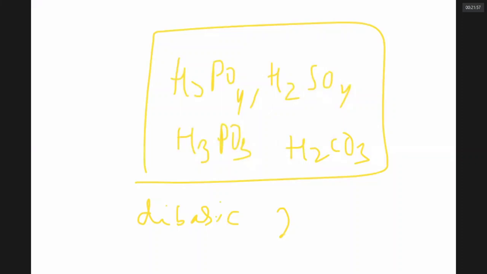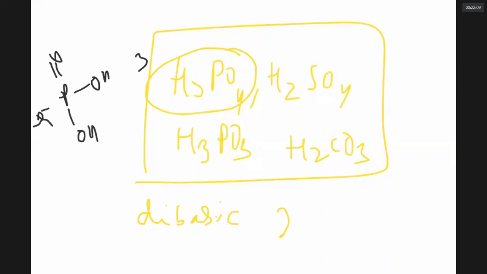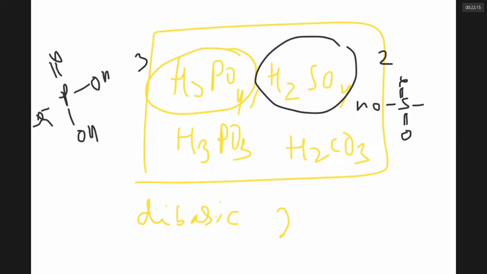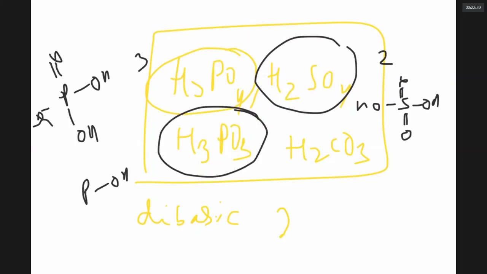Sir, the phosphoric acid has a basicity equal to 3 because it has 3 OH groups. We have written the structure many times. The sulfuric acid is having a basicity 2 because it has only 2 OH groups. The phosphorus acid, H3PO3, is also dibasic because it has only 2 OH groups. One hydrogen is directly linked to P. In fact, because hydrogen is directly linked to P, it is a reducing agent.